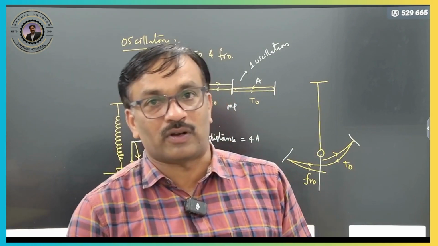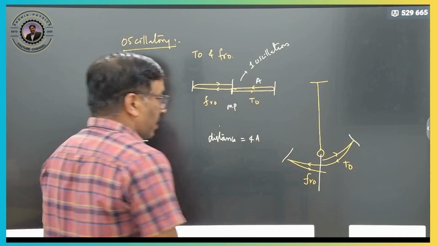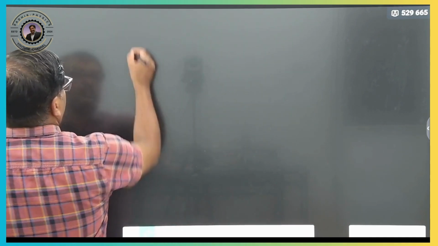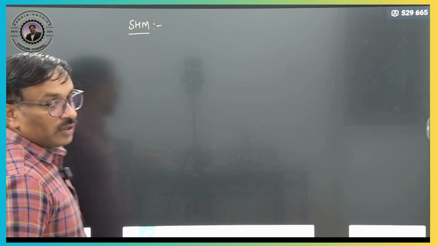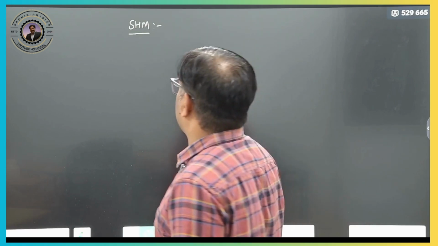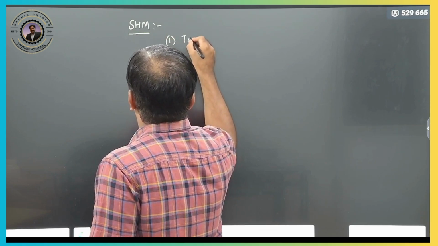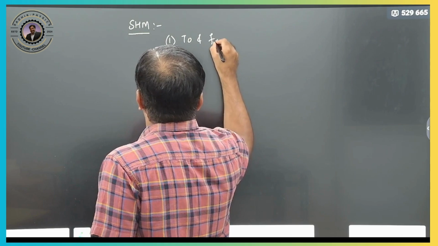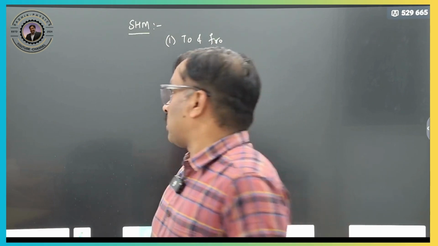But what is our concept now? Our concept is not oscillatory or periodic, right? Our concept is simple harmonic motion. So what is simple harmonic motion now? This definition is very, very important anytime. These things you should get into your mind. First, if it wants to undergo simple harmonic motion, it should compulsorily undergo to and fro motion, with a mean position and extreme position.